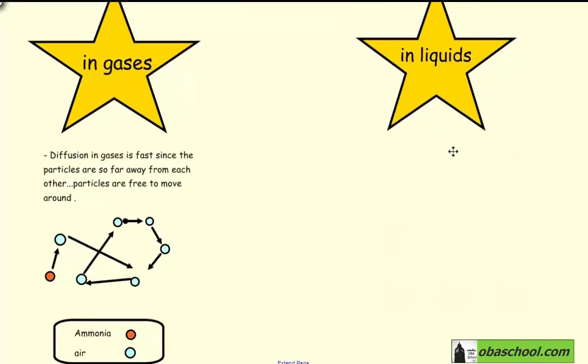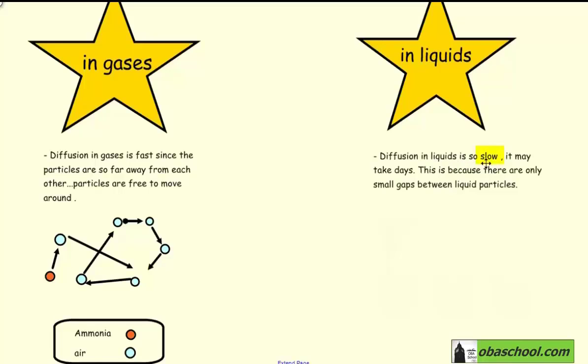So any diffusion in liquid will be very slow because there are not enough cavities between them. So the diffusion in liquids is so slow, it may take days. This is because there are only small gaps between liquid particles. Gaps means cavities.